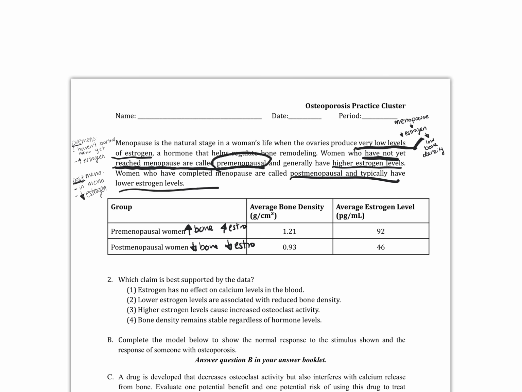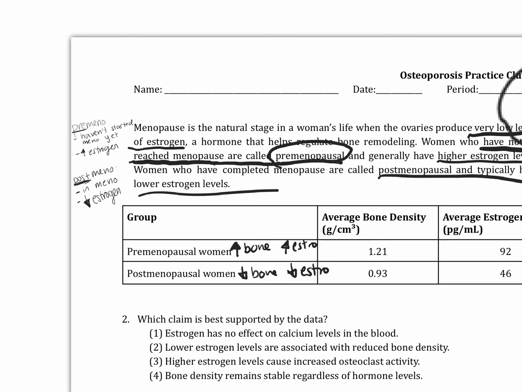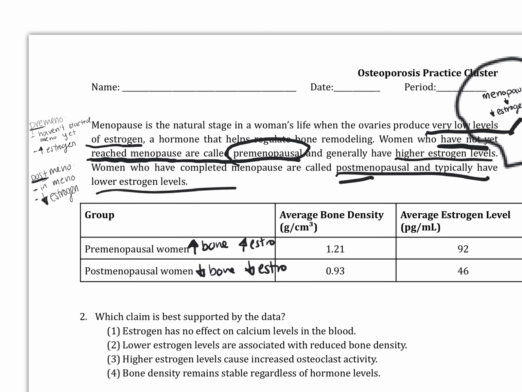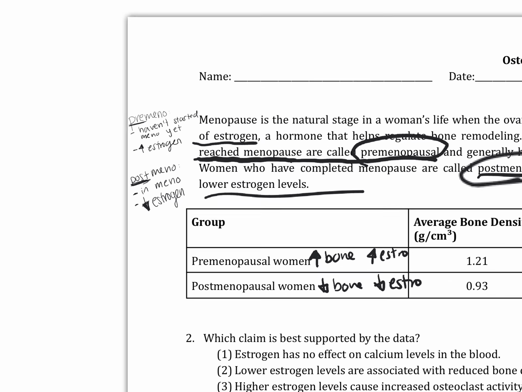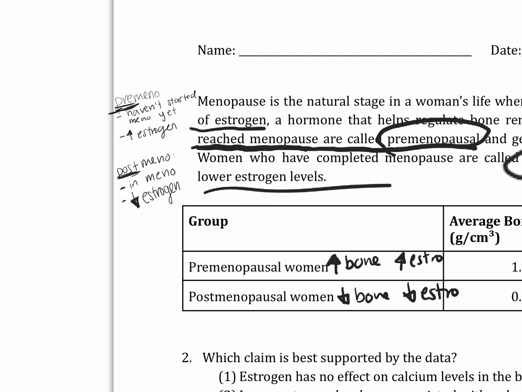Okay, so the section up here I've already annotated. It says menopause leads to decreased estrogen, which we know from the previous text leads to low bone density. And then it has two terms for us here, premenopausal and postmenopausal. Pre, of course, meaning before menopause, so they haven't started menopause yet. They still have high estrogen. And postmenopausal means they're in menopause, so they have decreased estrogen.